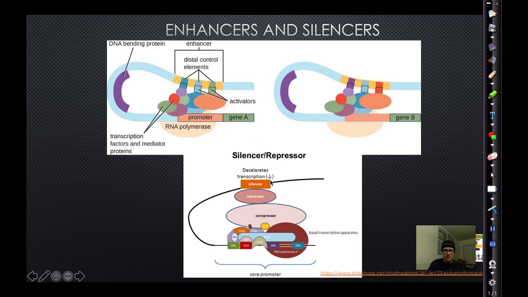Now on the other hand, a silencer binds repressor proteins. So a silencer is a sequence of DNA, and that sequence of DNA binds proteins that are called repressors. These repressors block RNA polymerase from being able to bind to the promoter. So blocking RNA polymerase, you don't allow it to perform transcription. Without transcription, you don't do translation, you don't make the protein. So silencer sequences and repressor proteins decrease gene expression.